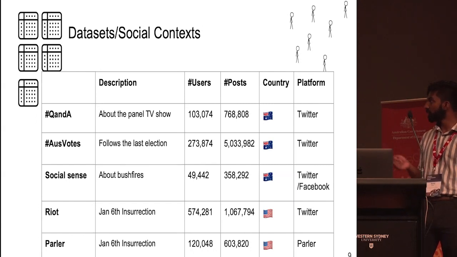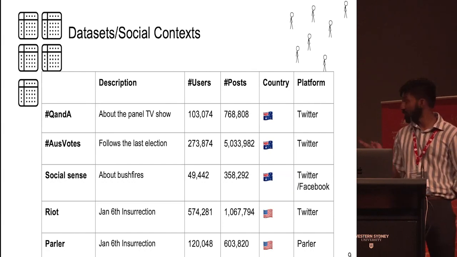They also cover a variety of social contexts. So we have Quanda, that surrounds the ABC panel show. We have Social Sense, which surrounds the Black Summer bushfires. And we have 2 data sets that cover the US Capitol insurrection. In each of these cases, we conceptualize the data set as a set of users, as we see in the top right corner.